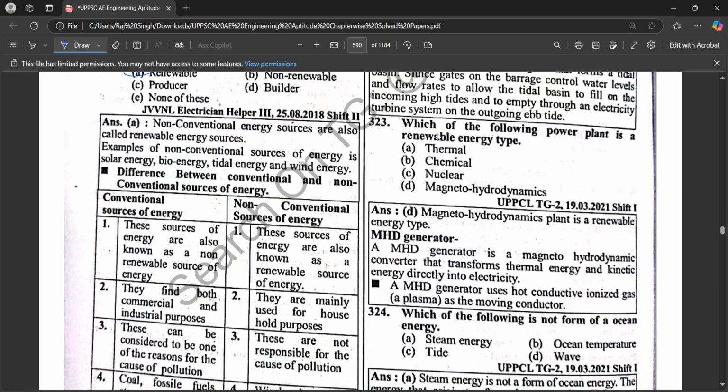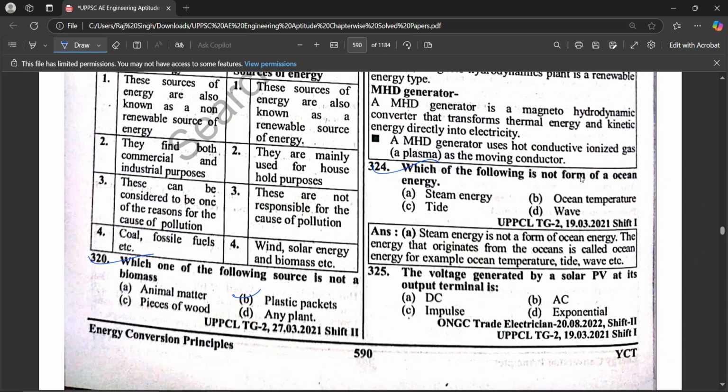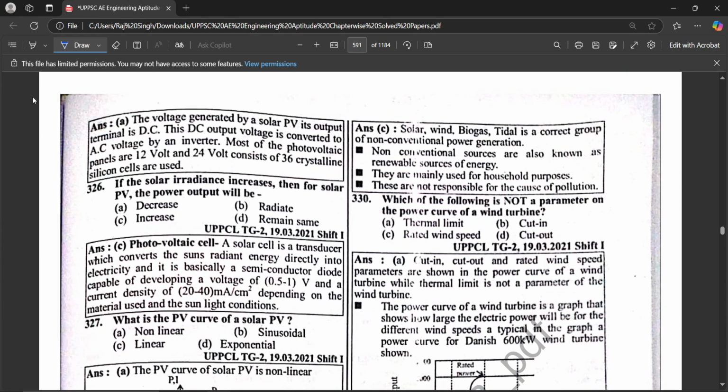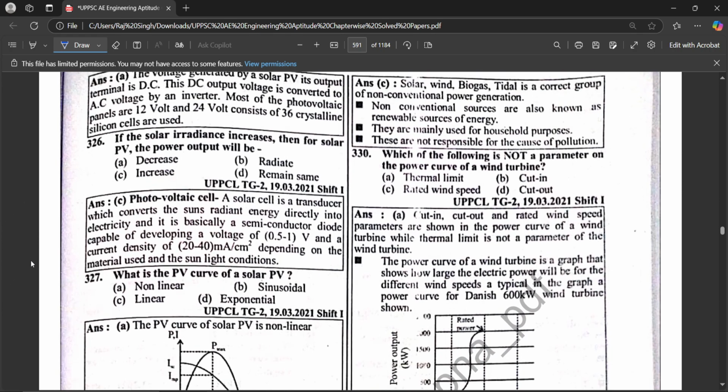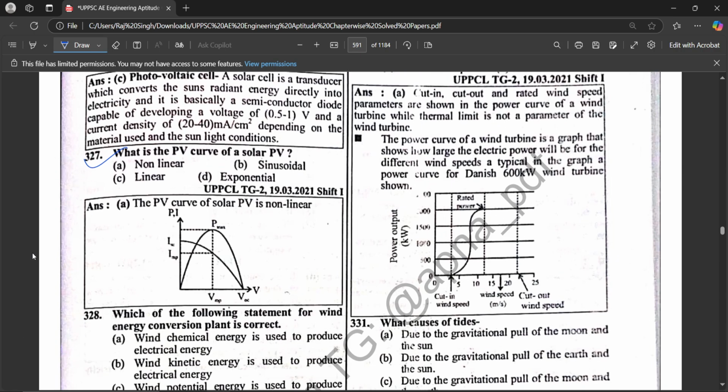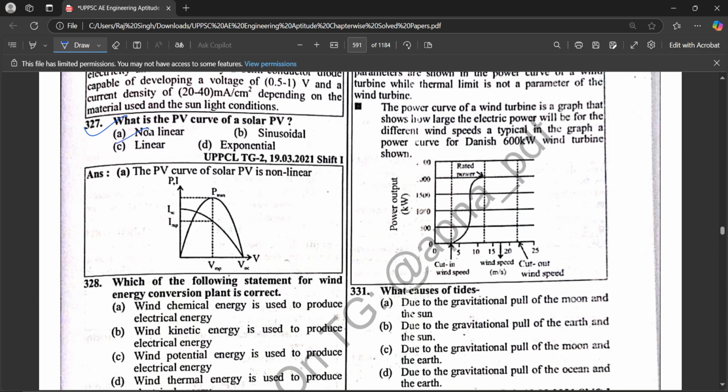Which of the following power plants is a renewable energy type? Magnetohydrodynamics. Which of the following is not a form of ocean energy? Steam energy. The voltage generated by a solar PV at its output terminal is DC. If the solar irradiance increases, then the solar PV output will increase. What is the PV curve of solar PV? Non-linear.